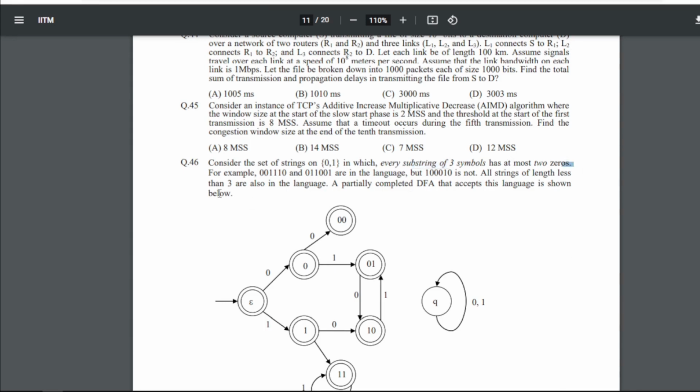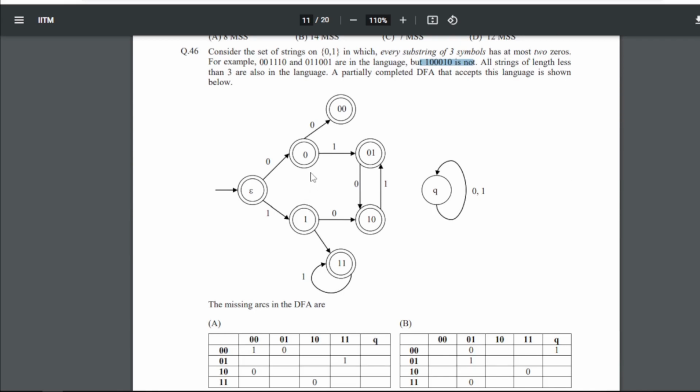has at most 2 0s. For example, this and this are in the language, but this string is not. So all strings of length less than 3 are also in the language. A partially completed DFA that accepts the language is shown below. So for 46 here our answer will be D.